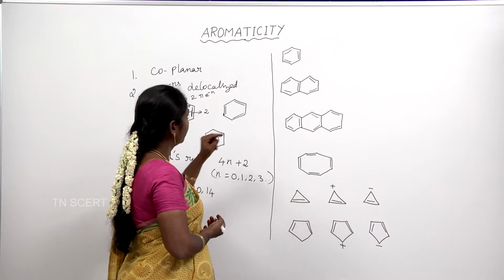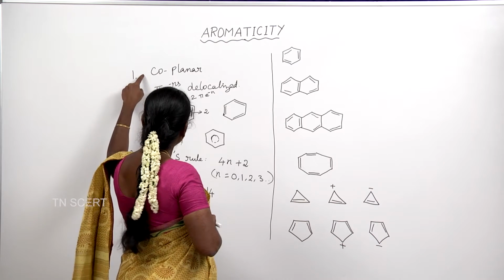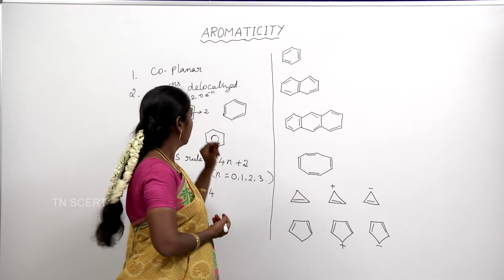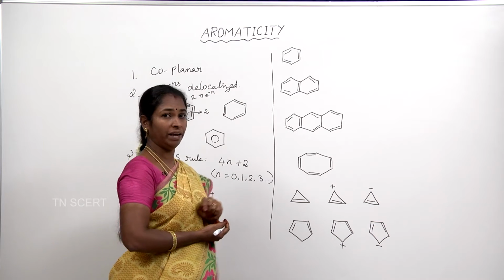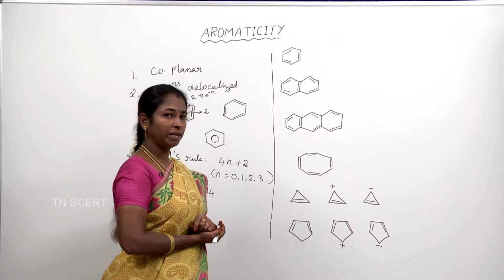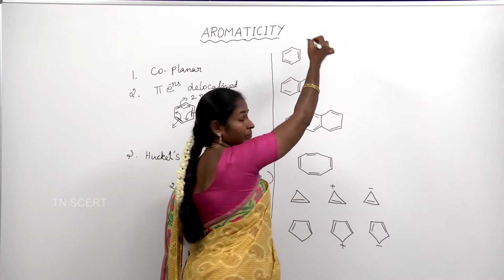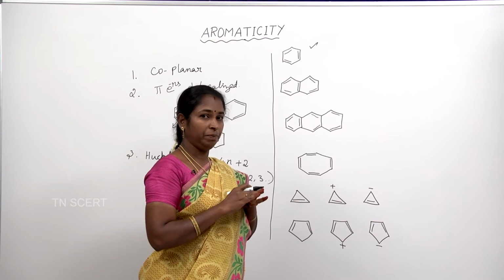Actually, I told you, if a molecule satisfies these 3 rules, it will be aromatic. Now, what is the first rule? It should be coplanar. The molecule should be coplanar. This benzene is a planar molecule. It contains all the atoms in the same plane.